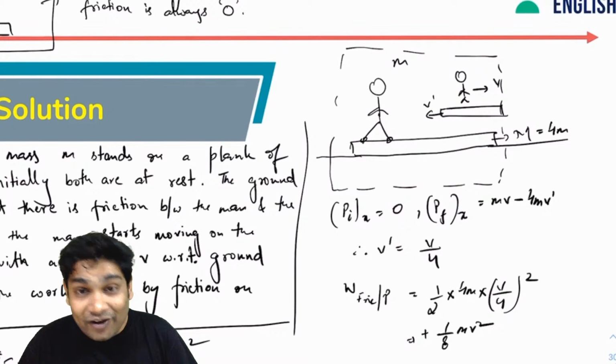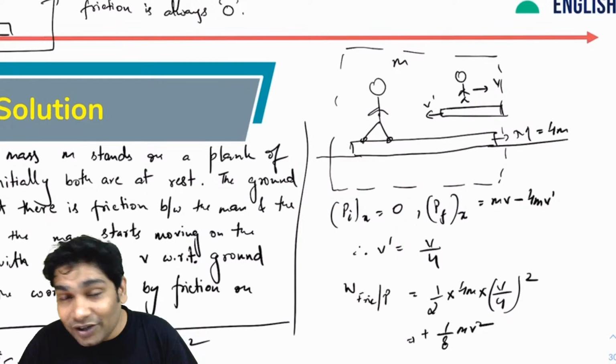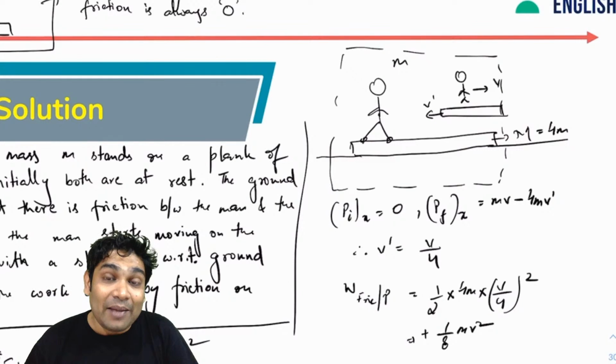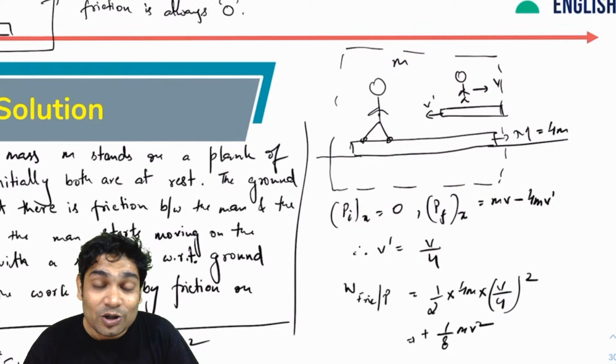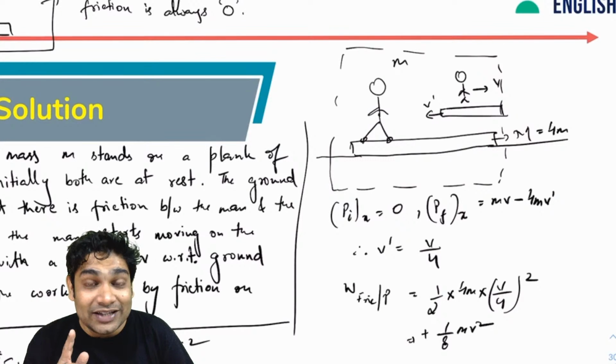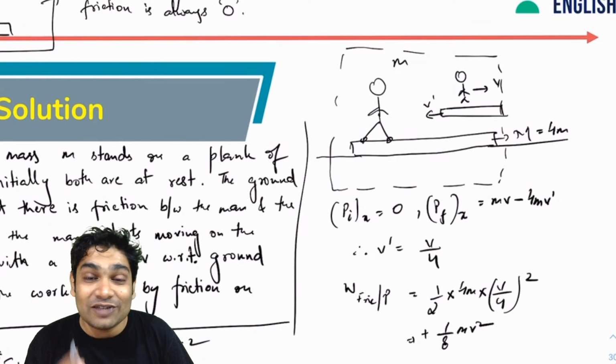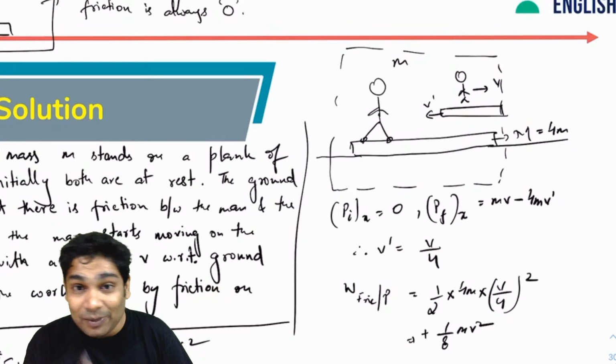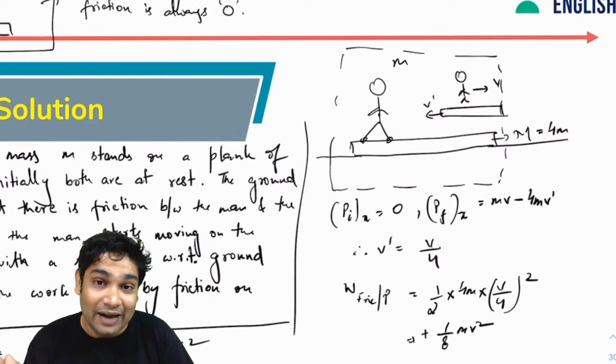You cannot find the work done on the man easily. Why? Because the muscle force is also doing work. So if you try to apply the work energy theorem on the man, the problem is that you do not know how much work the muscle forces did. However, you can apply the work energy theorem easily for the plank.